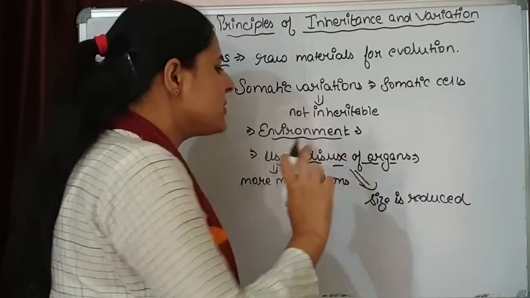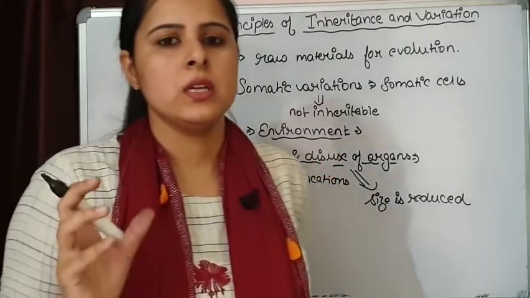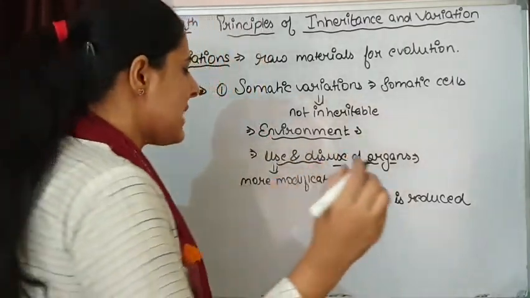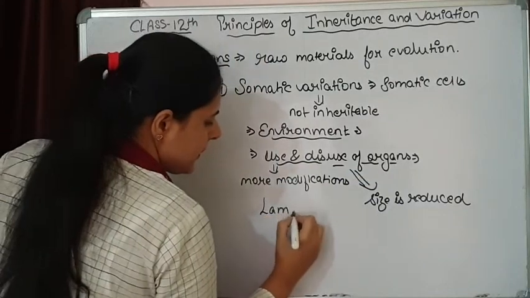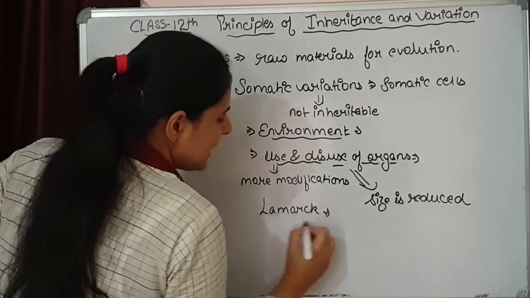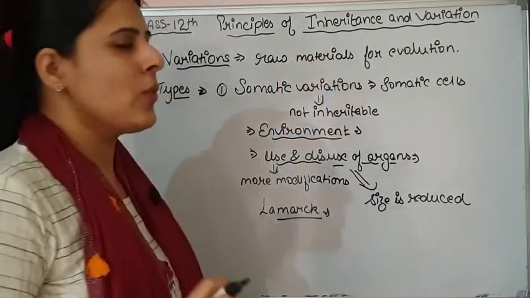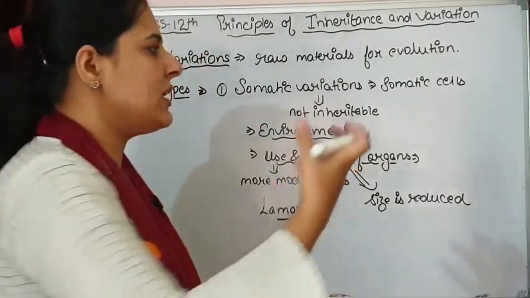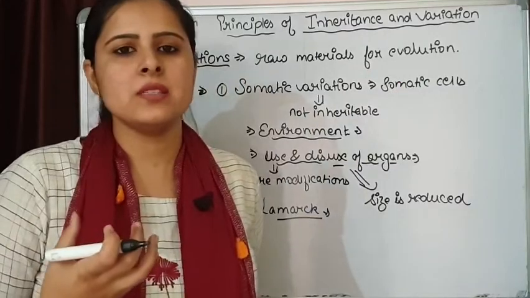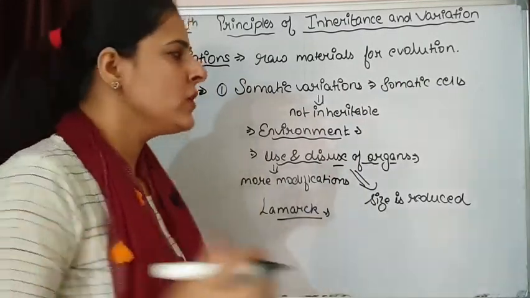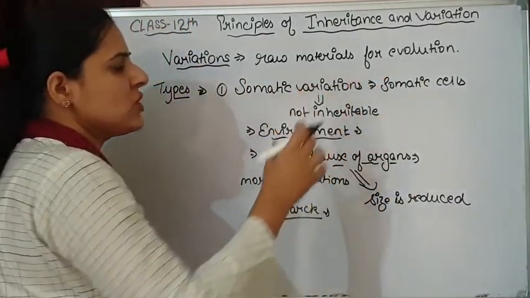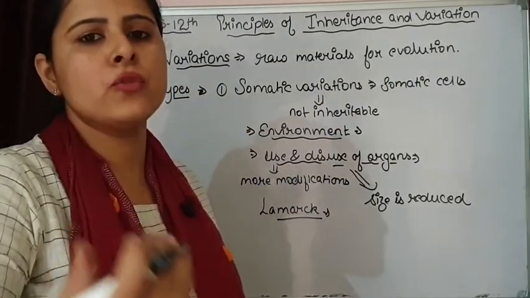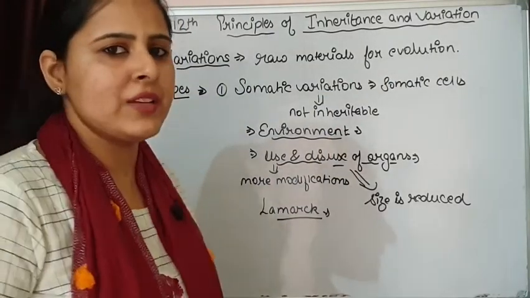Now, by using this use and disuse study, there was a scientist named Lamarck who said that the somatic variations, or you can say acquired variations, because these variations are acquired by an organism in its lifetime, are going to be inherited from one generation to the next generation.